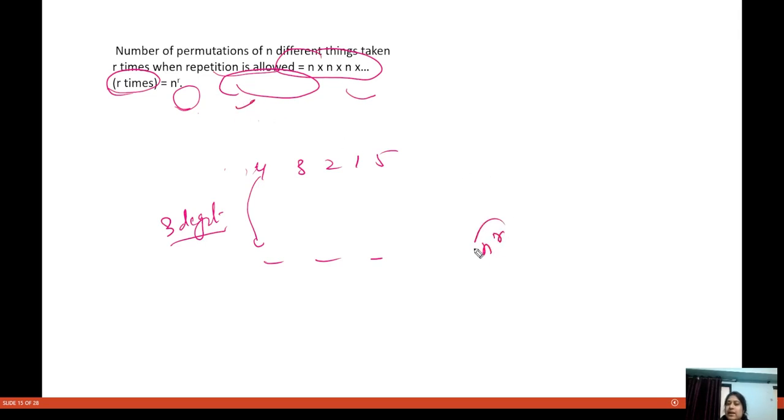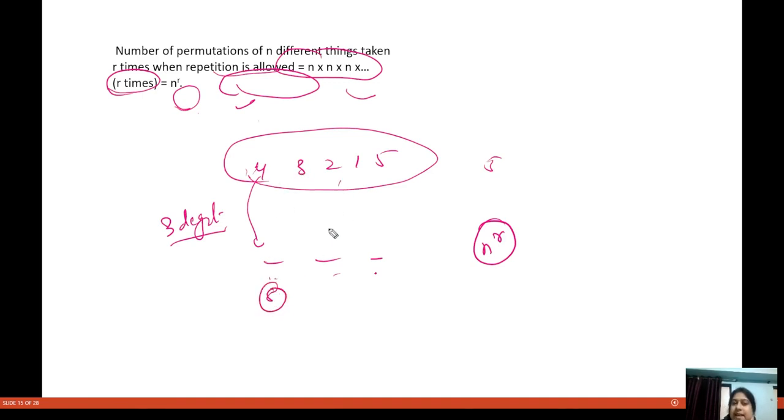So that can be done in n to the power r ways. For example, these are the 5 numbers and you have to find a three-digit number, and you can allow repetition. So I can fill this place in how many ways? 5 ways. I can fill this place in 5 ways. And I can fill this place in 5 ways. So that will become 5 into 5 into 5, so that is 5 cubed.